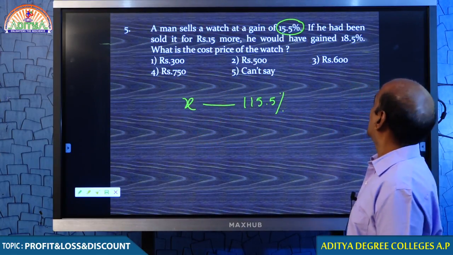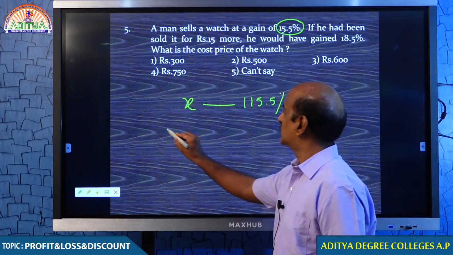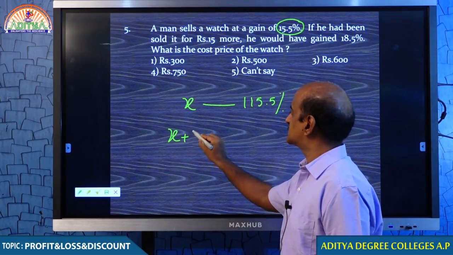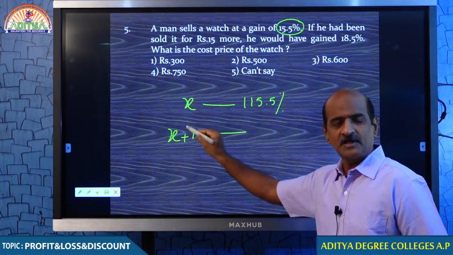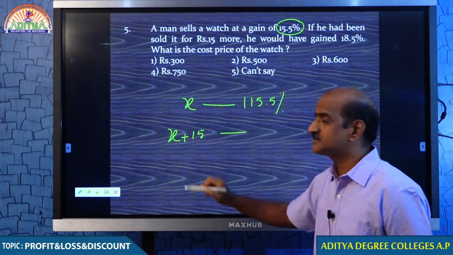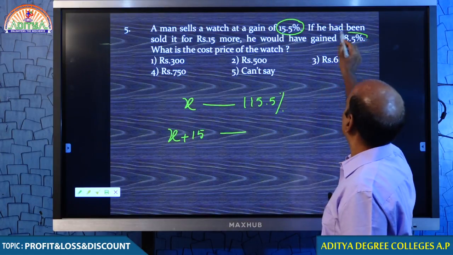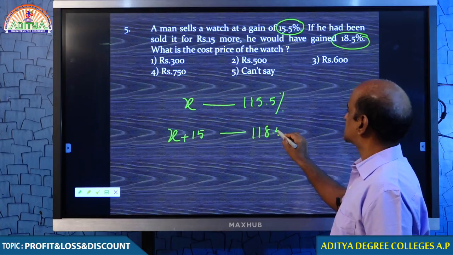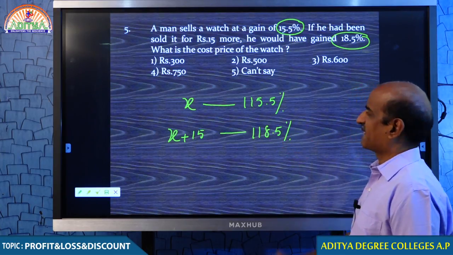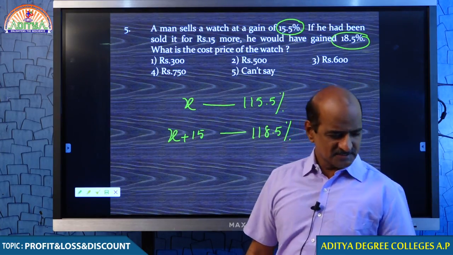Now, if it was sold for 15 rupees more, when we compare with the previous price, he would be gaining 18.5%. This much profit he is getting. Do you understand this step, my dear students?